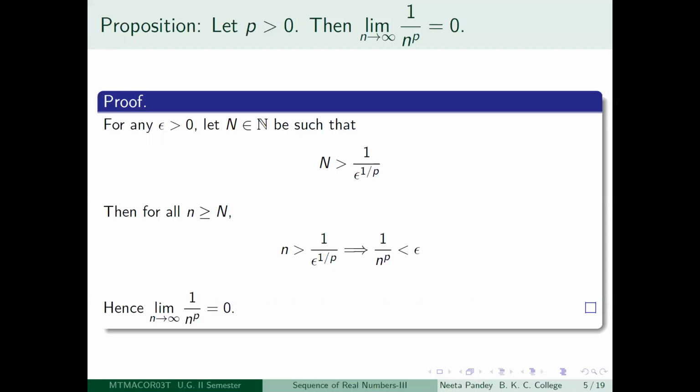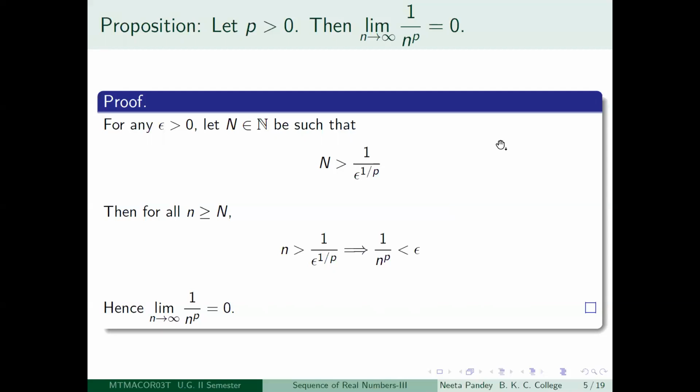You also know the meaning of n to the power p when p is a fraction. Say for example, if I took p equal to 1 by m, then n to the power 1 by m means the mth root of n. And we had discussed this some time back when we were talking about real numbers, that there does exist such a mth root for every positive number.